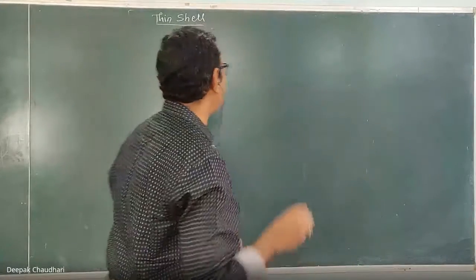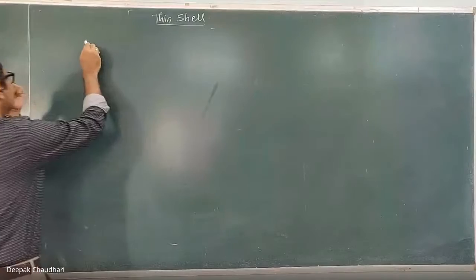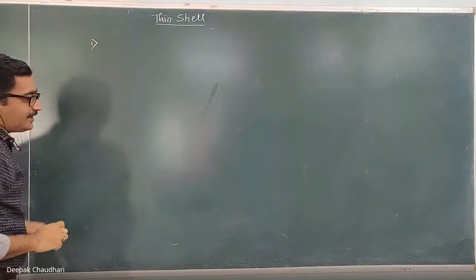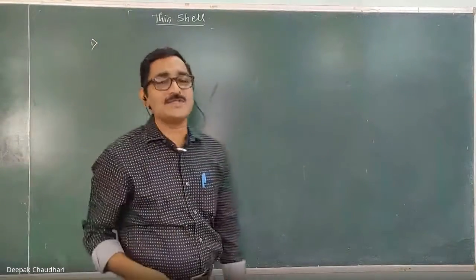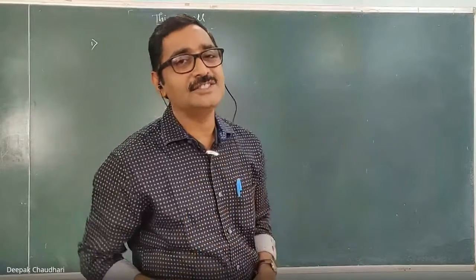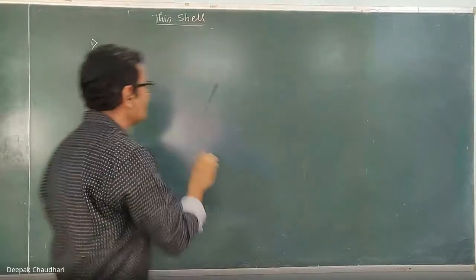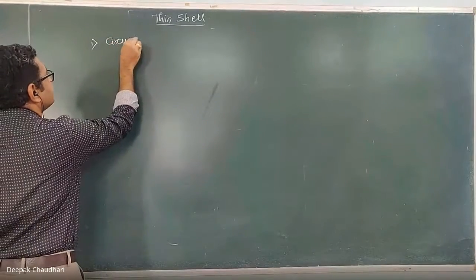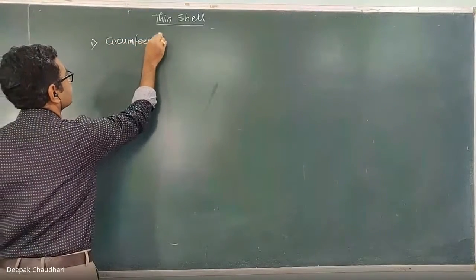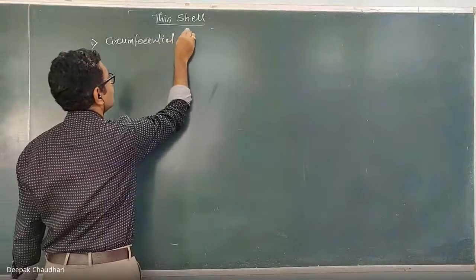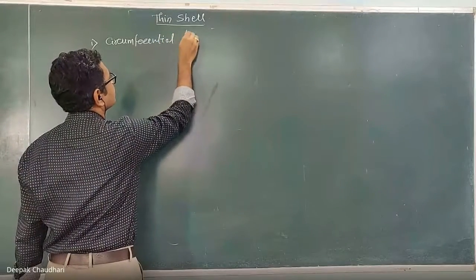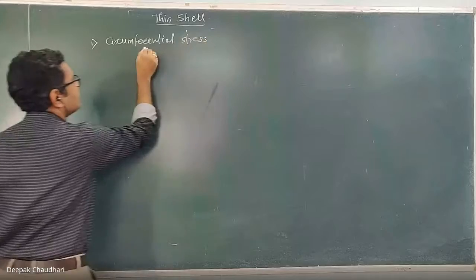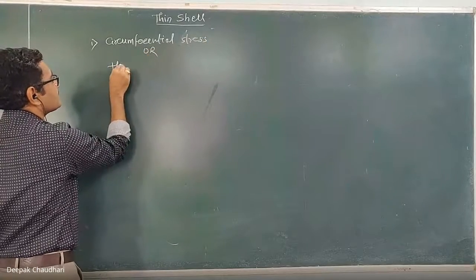Now I'm going to tell you the types of stresses induced in the thin shell. Because of the internal and external pressure, two types of stresses are induced in the thin shell. The first one is the circumferential stress, also known as the hoop stress.